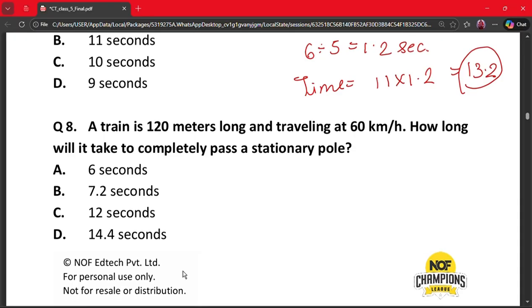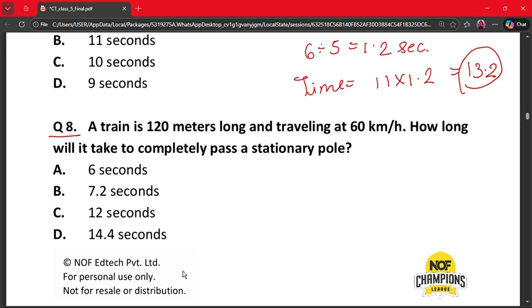The next question is question number 8. A train is 120-meter long and traveling at 60 km per hour. How long will it take to completely pass a stationary pole? A 6 seconds, B 7.2 seconds, C 12 seconds and D 14.4 seconds.